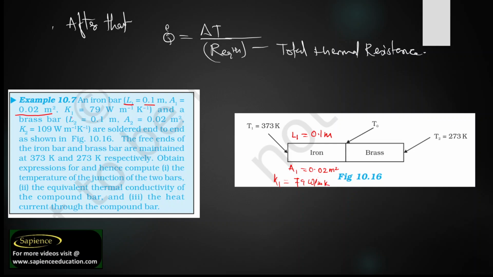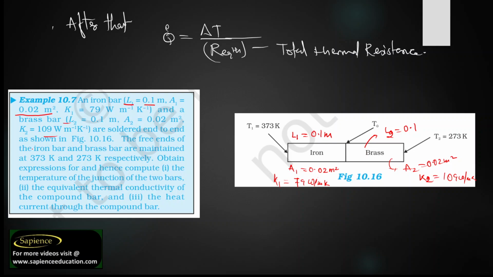Now again, if we talk about L2, that is the brass. Brass has a length L2 equal to 0.1 meter, and A2 is the same, equal to 0.02 meter square, and K2, that is the thermal conductivity, is 109 watt per meter Kelvin. Okay, so finally we have got all the things, which are soldered end to end as shown in the figure.